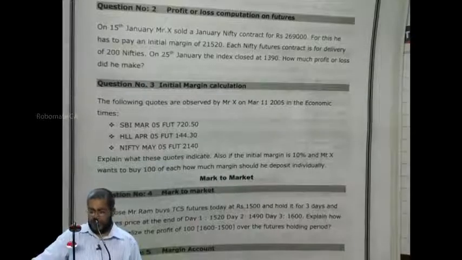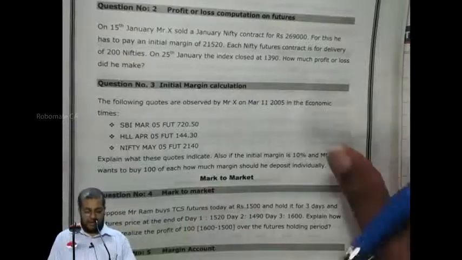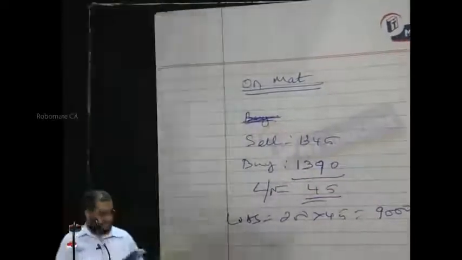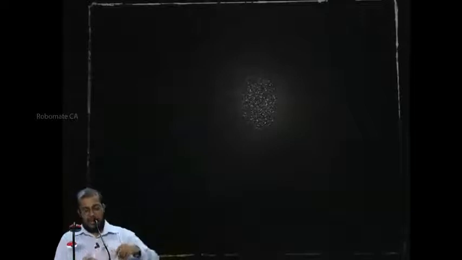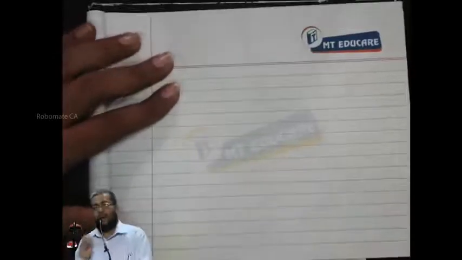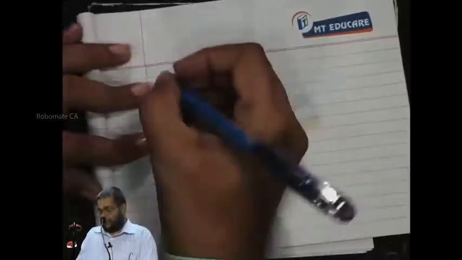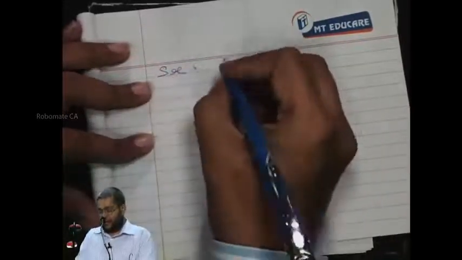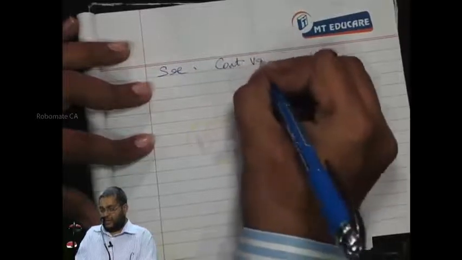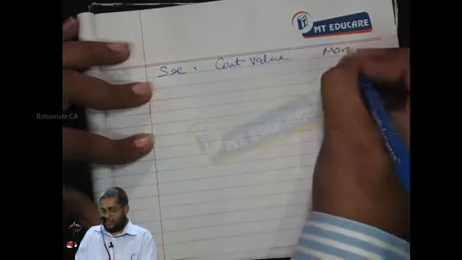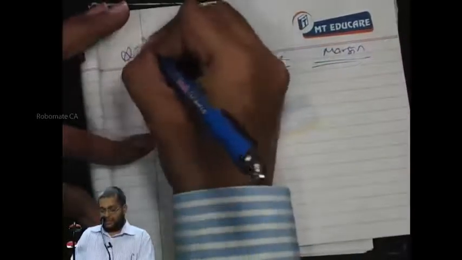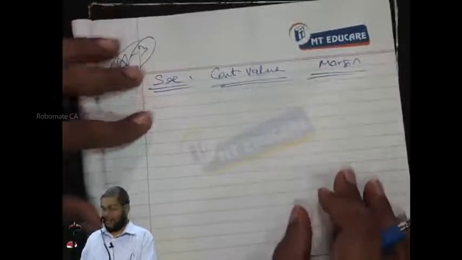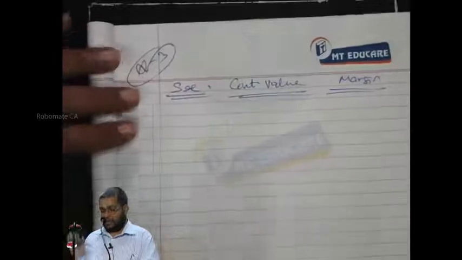Calculation of initial margin. Understand that margin is always applied on contract value. Now have the following columns: first column security, second column contract value, third column margin. Question number 3: security, contract value, and then margin. Take one by one.